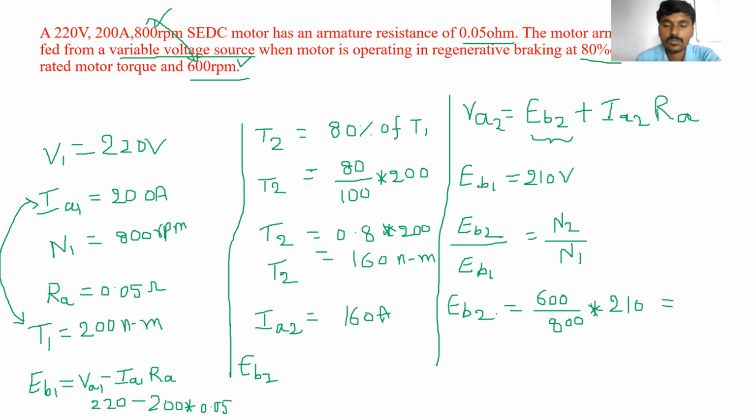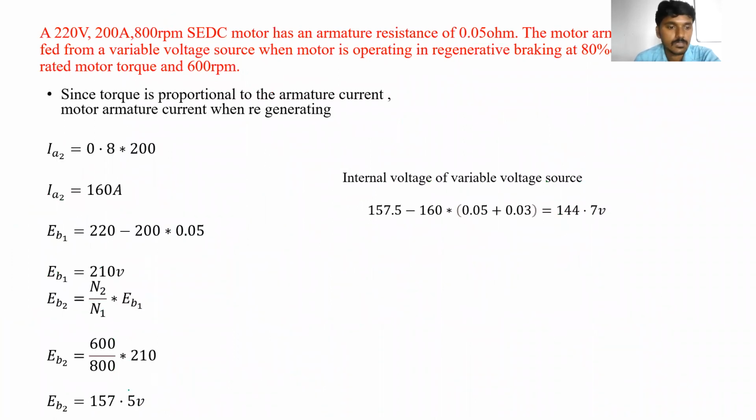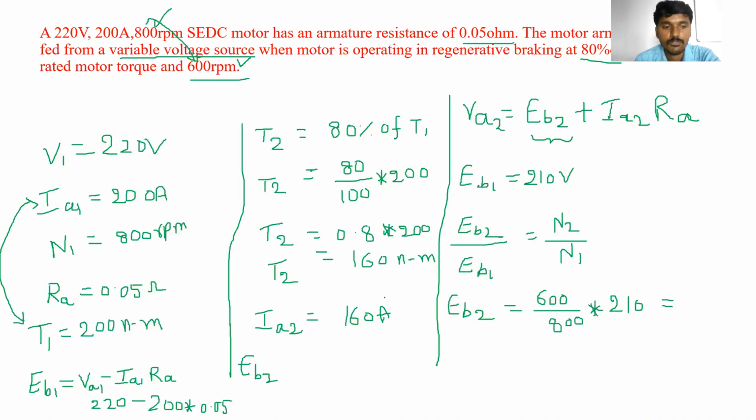So we can easily find out the back EMF when the motor is running at 600 RPM. 600 by 800 into 210, how much? 157.5 volts. Exactly. Clear?